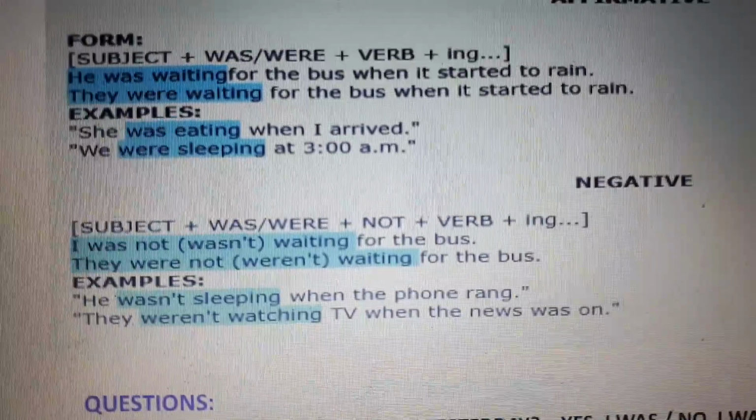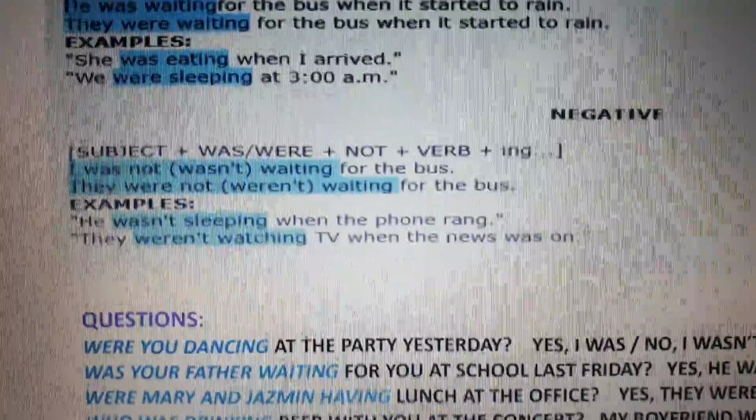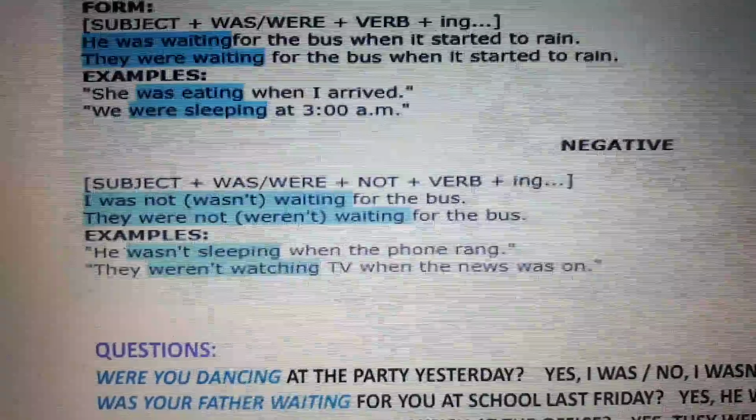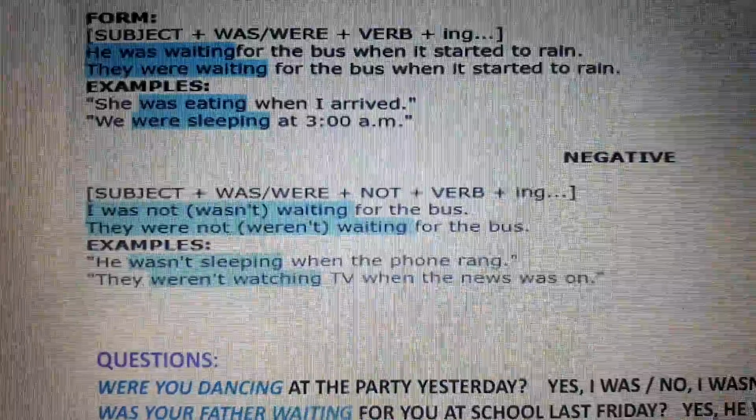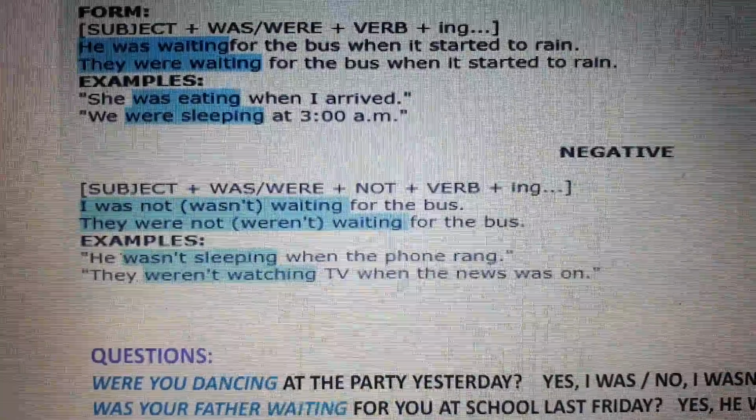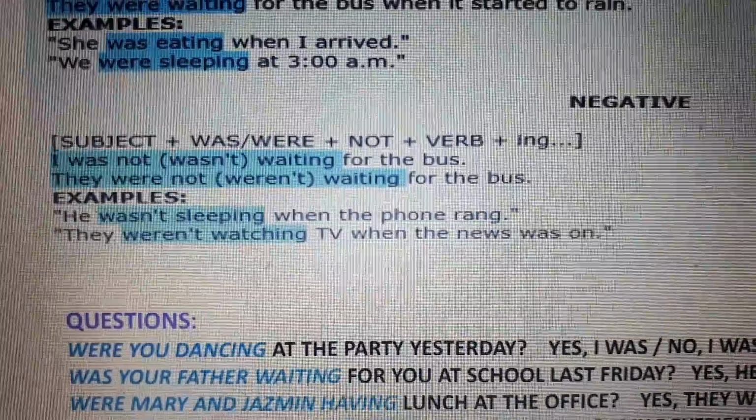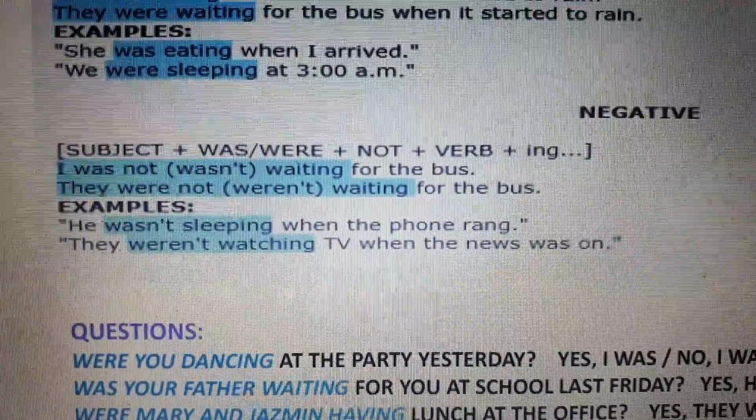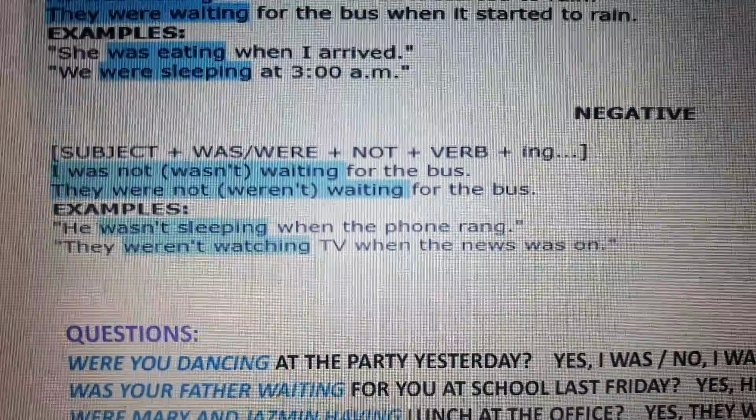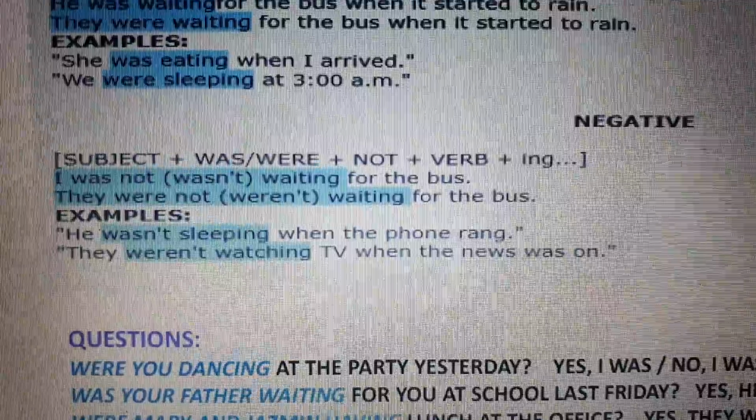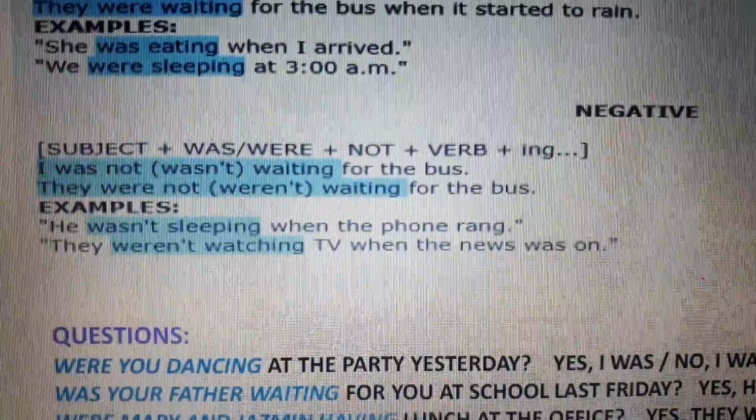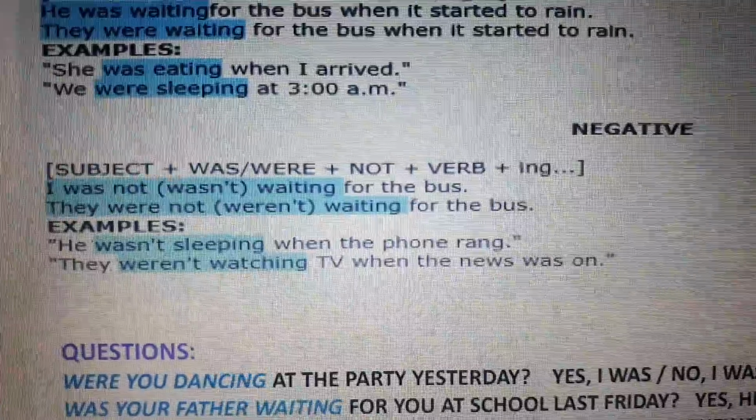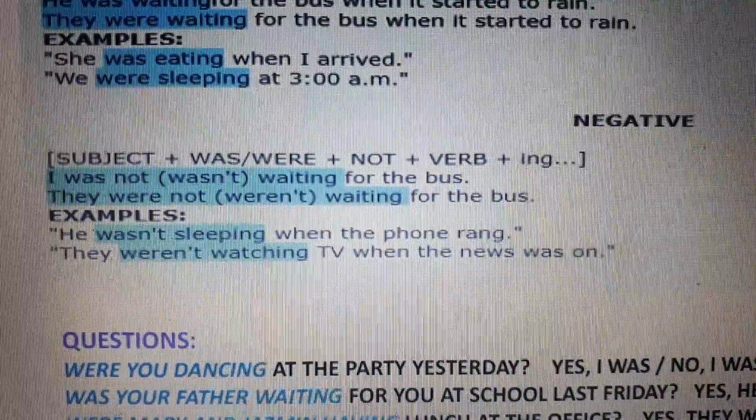The same happens with the negative form, okay? Instead of was it is was not or wasn't. Instead of were it is were not or weren't, okay? And then we have some exercises. He wasn't sleeping when the phone rang, okay? Wasn't is the negative of the verb to be in past, okay? And was is for singular and he is singular, okay?